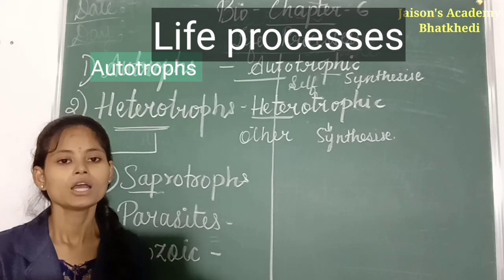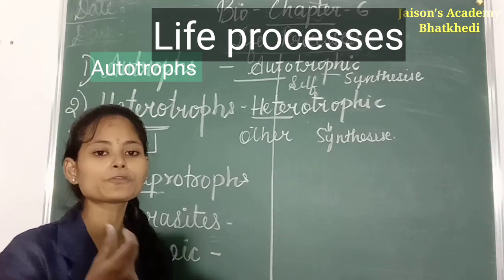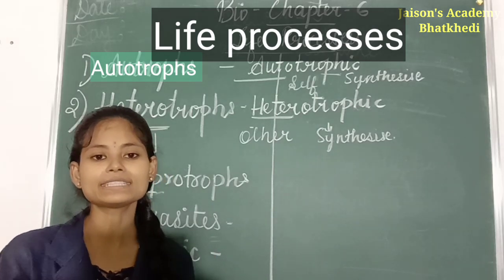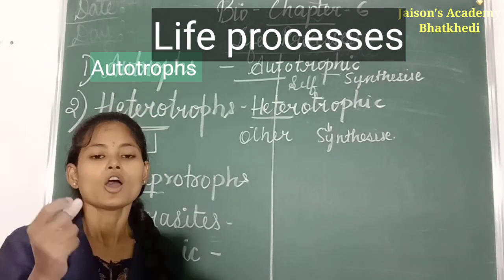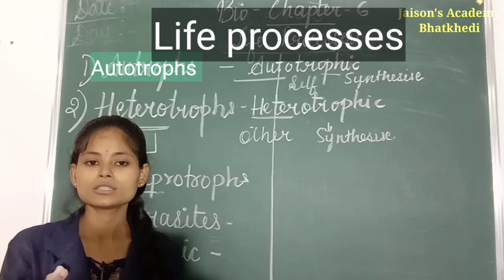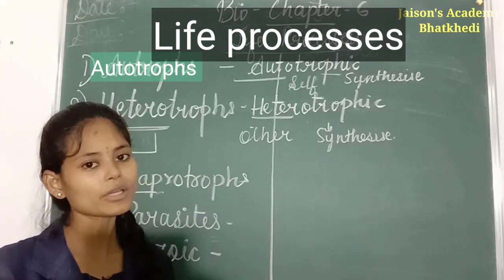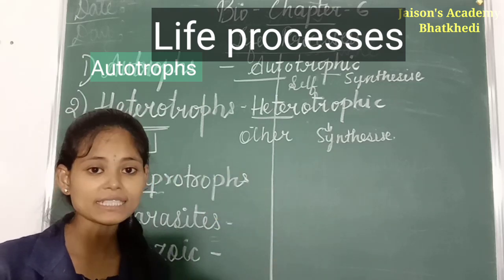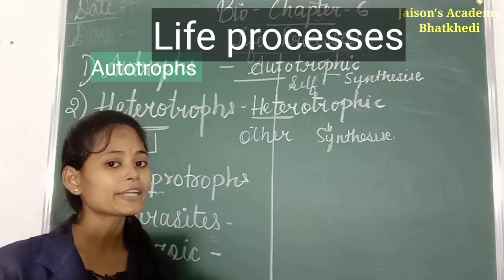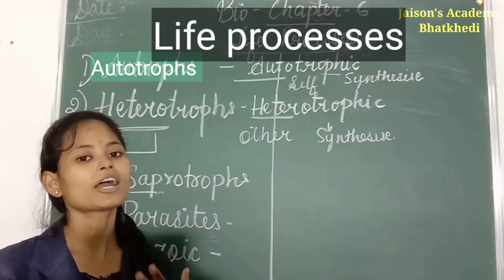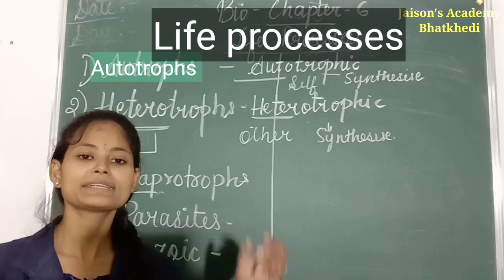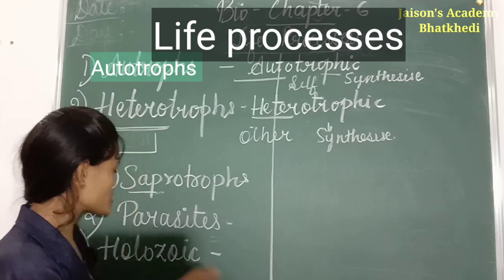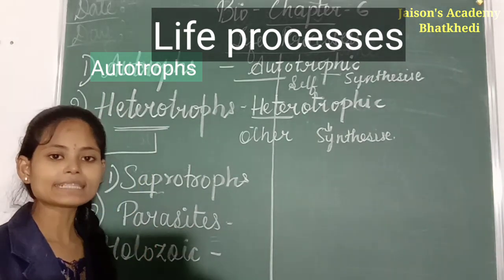For example, we know that there are certain kinds of organisms which live on a human's body or animal's body. Like we can take the example of lice, or the parasite which grows in our head. Lice is a type of parasite. Since it is depending on our body and it is not killing us, we are called what? We are called host. So we are host, and that lice is a parasite which lives on our body and derives our prepared food. Such type of nutrition is called parasitic nutrition.